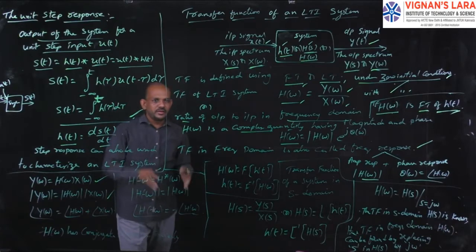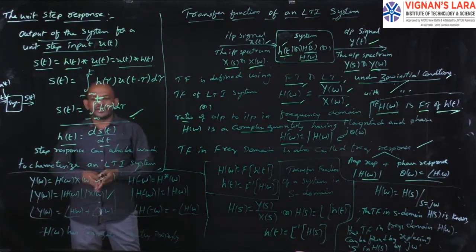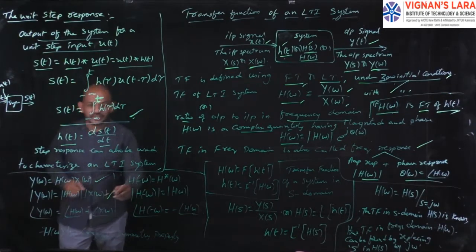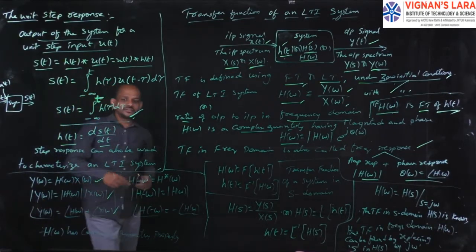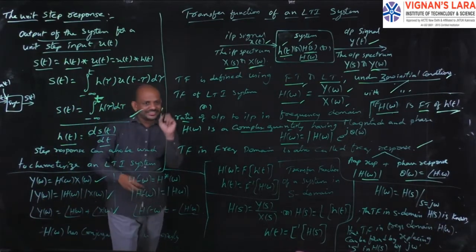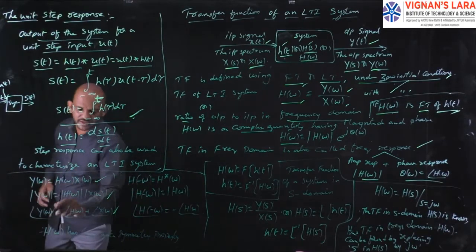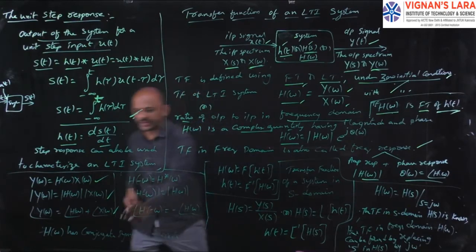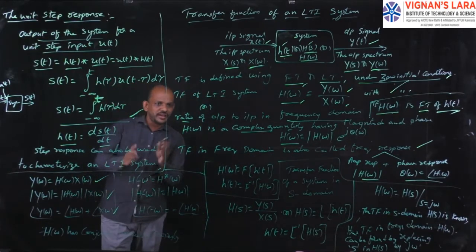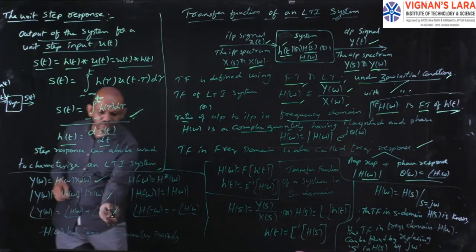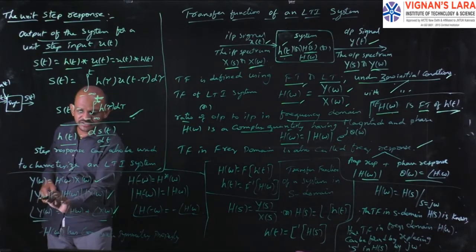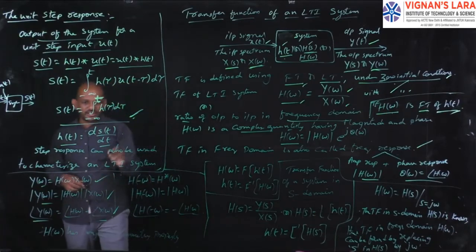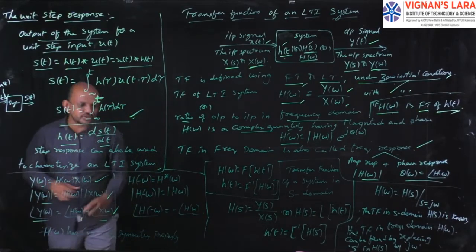So the magnitude of the output, mod of Y of omega, is the magnitude of H of omega into the magnitude of X of omega. If you go for the phase, that is the angle of the output, angle of Y of omega equals angle of H of omega plus angle of X of omega. This gives the phase of the output signal, and the other gives the magnitude of the output signal.